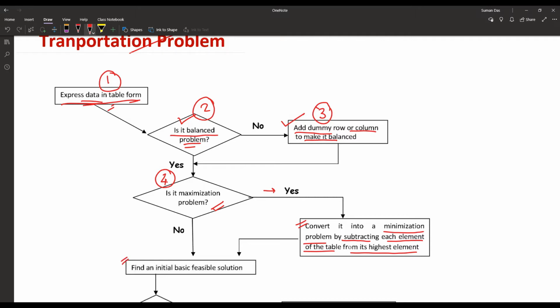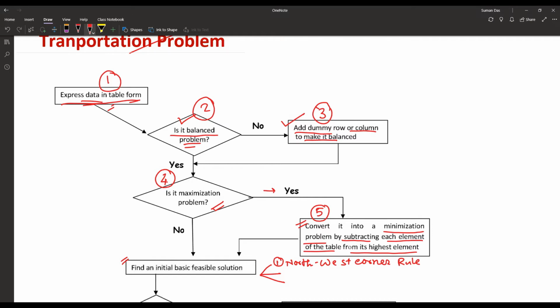As the given problem is a maximization problem, we will check how to find the solution for any maximization problem. But before that, once again we are concerned about finding an initial basic feasible solution. Now what are the ways to find an initial basic feasible solution? There are so many ways. Most popular, number one, is known as the northwest corner rule.